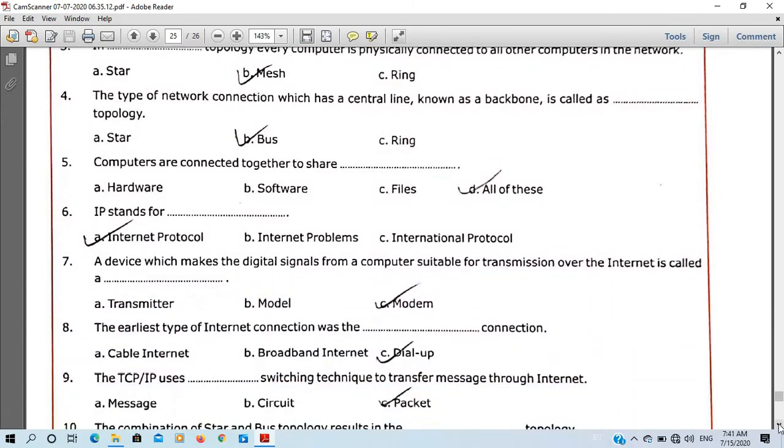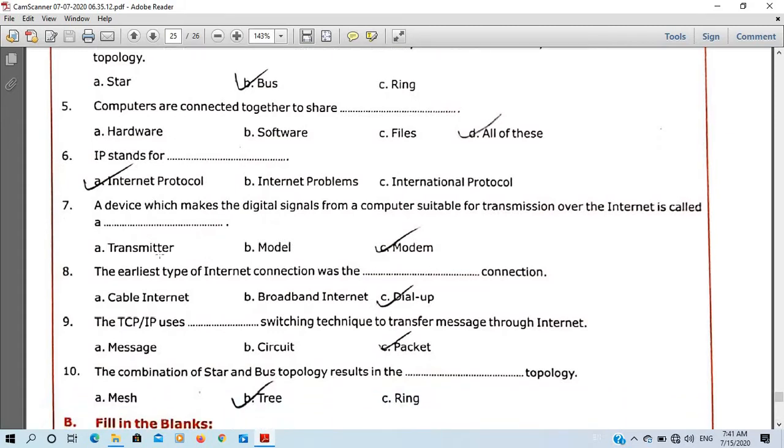So 7 number, you can see a device which makes the digital signal from a computer suitable for transmitting over the internet is called a modem.